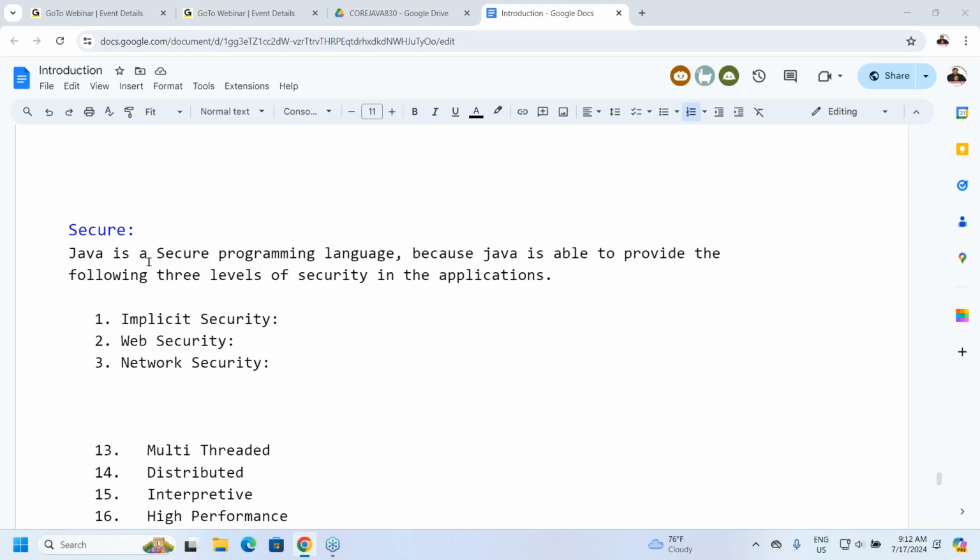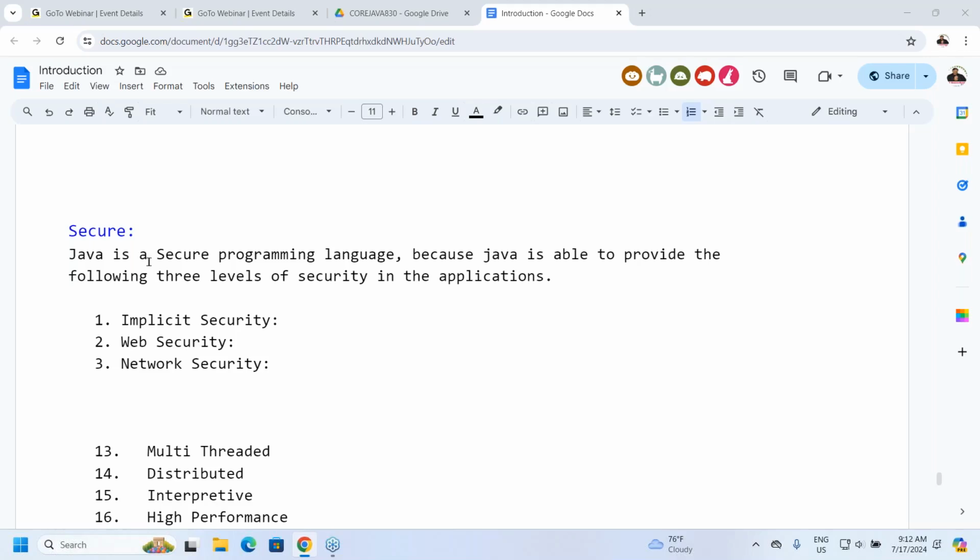Security manager. What is the job of this security manager? When we execute a Java program, that is, when we interpret the bytecode, security manager will check each and every bit of the bytecode, whether that bytecode is provided properly or not, whether it is the right bytecode or not, whether any malformed code is available or not, and whether that bytecode is properly structured or not.